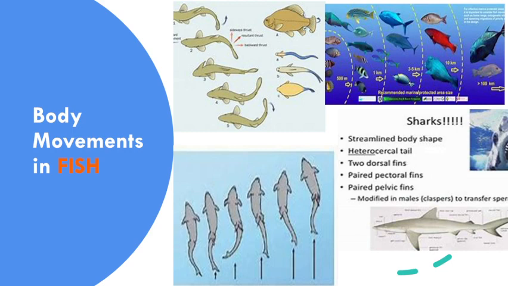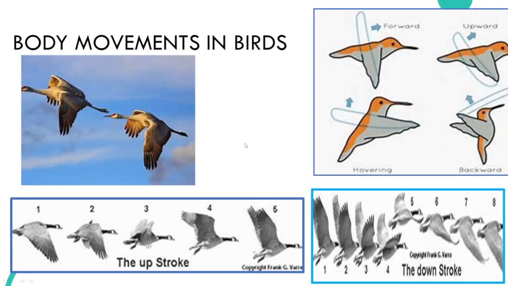Today I am going to explain the next animal and its body movement, that is in birds. Which kind of pattern do they follow? What features help the birds to fly? They have one pair of forelimbs. For them the forelimbs are modified into wings. For us the forelimbs are modified into hands, right? So these wings help them to fly.